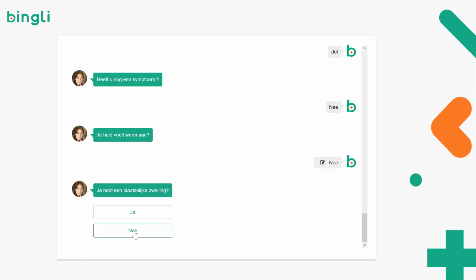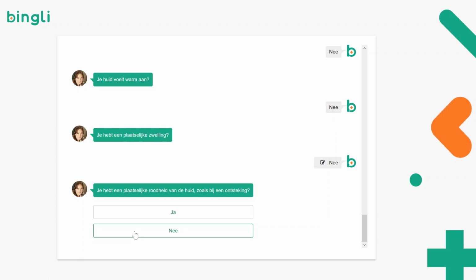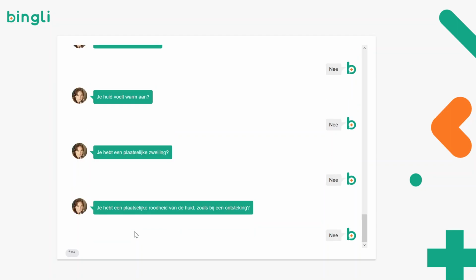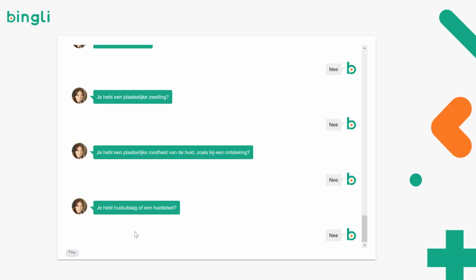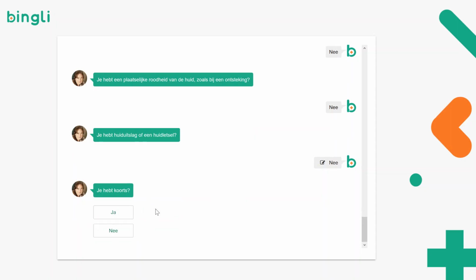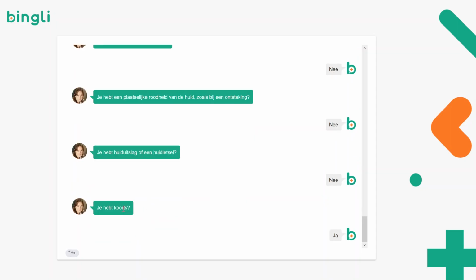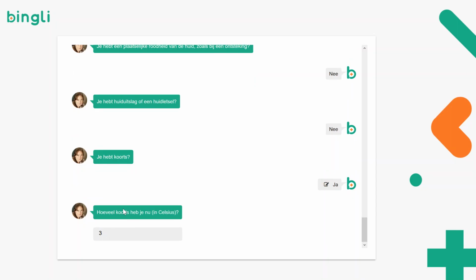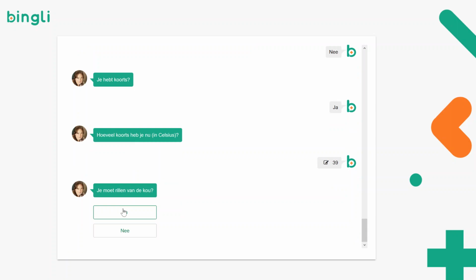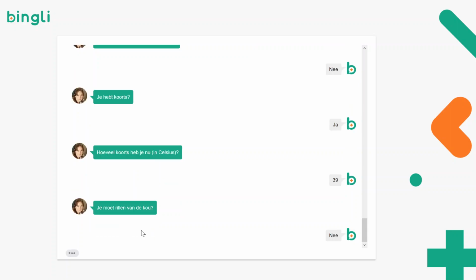Again, there's a calculation. So as you can see, for example, do you have a swelling? No. Again, there's a calculation. So this is not a decision tree approach. This is a neural network which imitates the way a doctor thinks. So with every answer that the patient gives, we make a new calculation and we calculate again the best next question to ask. I will answer no, but for example, if the system asks, do you have fever? Let's say I have 39 degrees. And again, it calculates a new question.